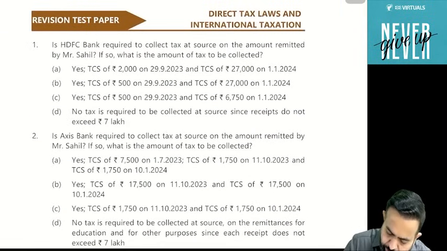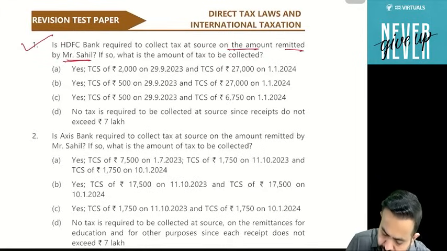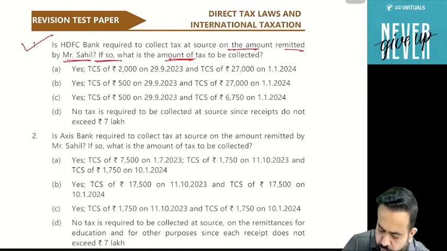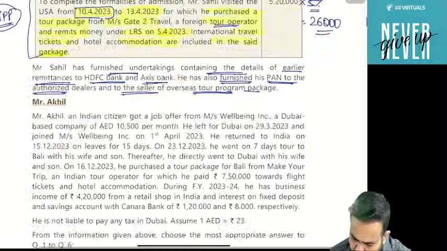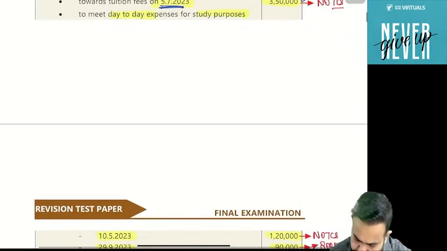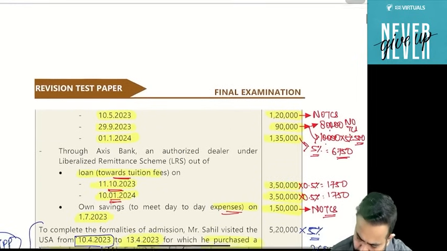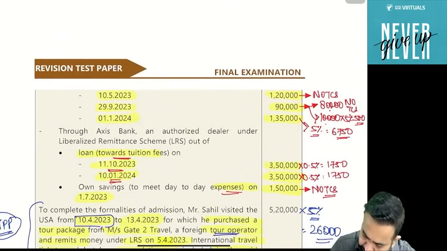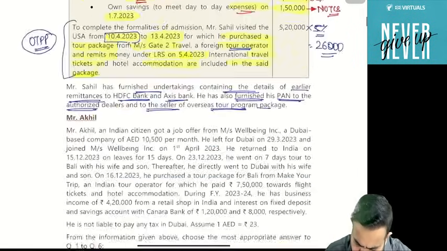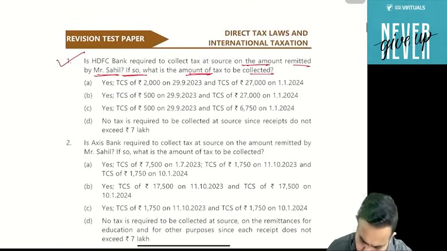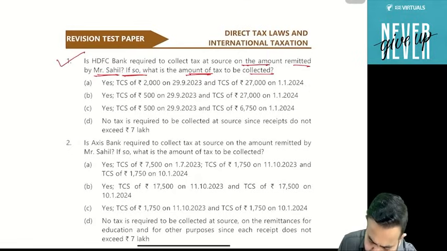Is HDFC Bank required to collect the TCS on the amount remitted by Sahil? If so, what is the amount of tax to be collected? The right answer is: HDFC Bank will collect or not? So here HDFC Bank collects on the 500 rupees on 29 September and 6750 on the 1st January. Right? Tell me, yes or no. So can I say that C answer is correct?